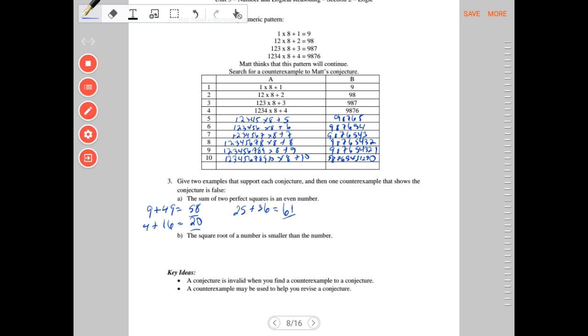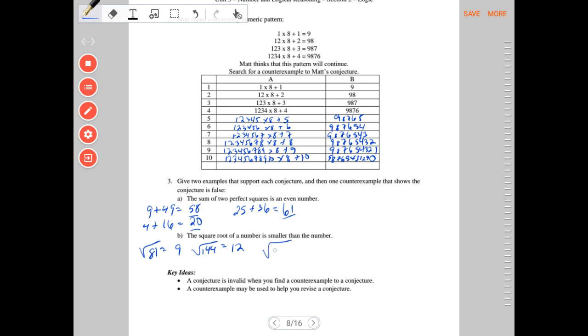Part B. The square root of a number is smaller than the number. So let's go square root of 81. We get 9. 9 is definitely smaller than 81. What about the square root of 144? That of course is 12, so still smaller than 144. So those are my examples that help to prove my conjecture, because you can't actually prove it.